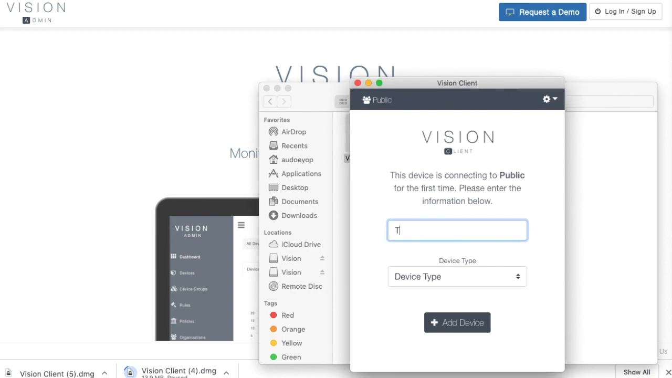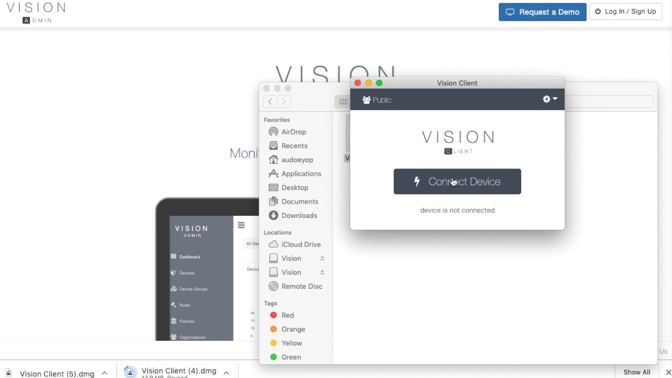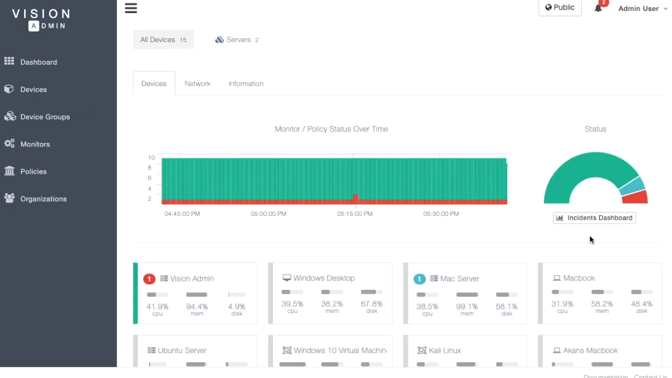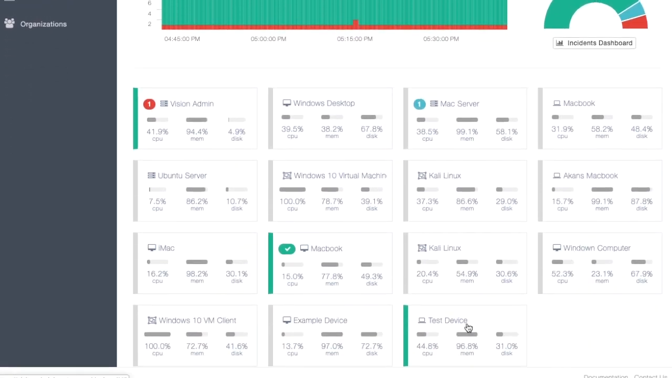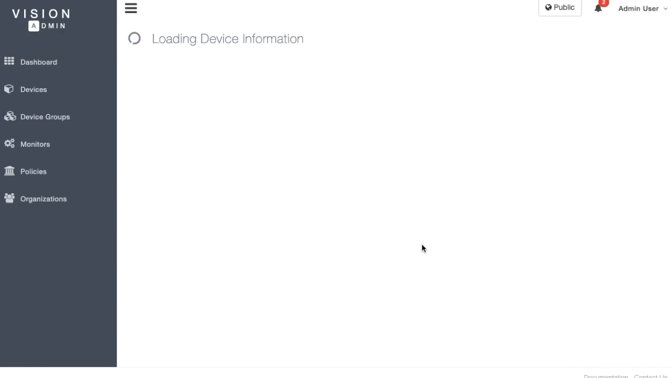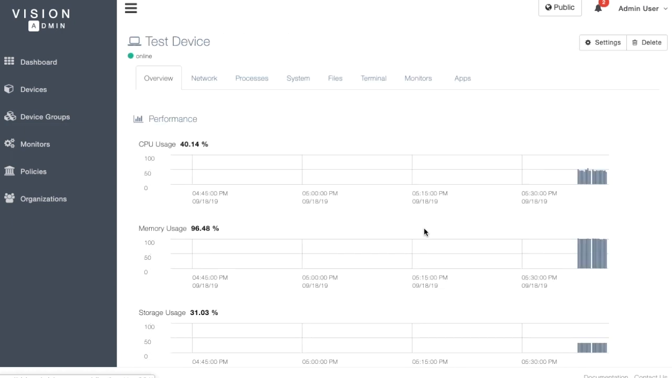If this is the first time that your device is connecting to this organization, you will be asked to provide a device name and a device type. Once added, your device should shortly appear on your dashboard. Now you're ready to go. Click Connect Device.